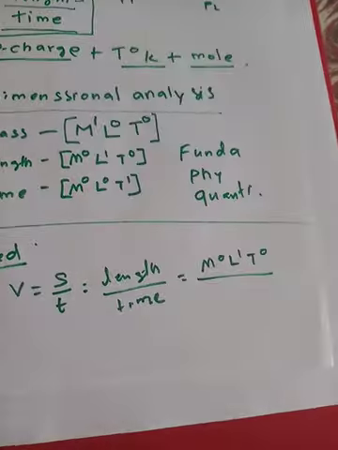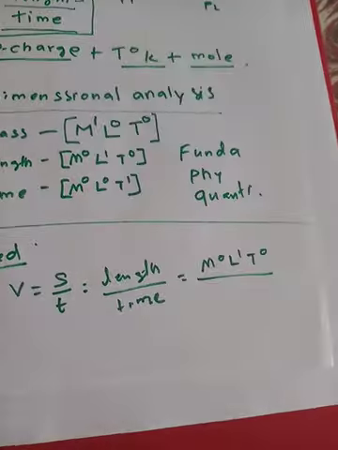Let us also analyze one more physical quantity, which is volume. The basic formula for volume is length into width into height. Length is M0, L1, T0. Width is again a kind of length: if you measure it vertically, you call it length; if you measure it horizontally, you call it width.